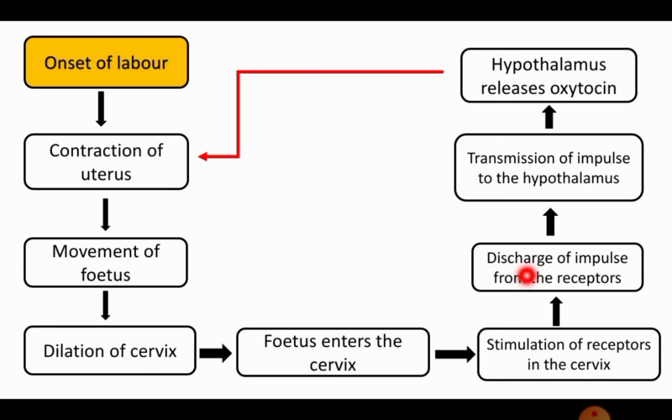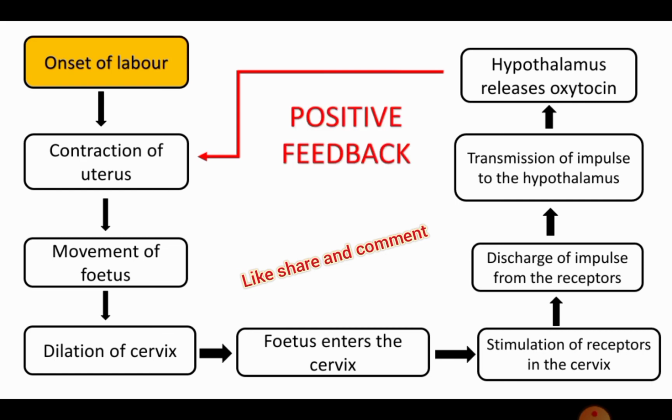So there will be no impulse produced, and there will be no transmission of impulse to the hypothalamus, and hypothalamus will not secrete oxytocin, which will result in relaxation of uterus. So now the uterus is normal again. So our body is working in such a way to increase the intensity of the change that happened in the system to bring back the normalcy. It is called as positive feedback.